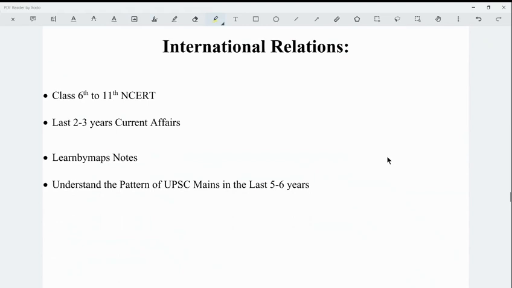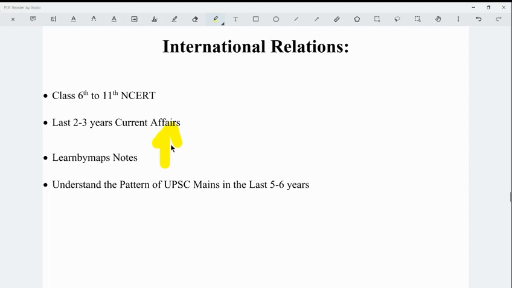Okay, so next is international relations. For the basics, you can read the class 6 to 11 NCERTs to understand the evolution of India's international relations with all the other countries, from before independence till now. Next is the last 2-3 years of current affairs. As I had already said, the last 2-3 years of current affairs, particularly topics of international importance in which India is either directly or indirectly involved, are of very much importance for the international relations topic. And next are the Learn by Maps notes by the Simran IAS Academy. You can refer to them for help with this.